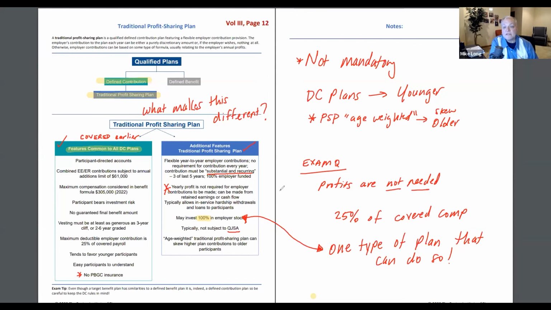Most of us found that the CFP exam was pretty easy to go from four answer choices down to two, and then it was an absolute bear to pick from the remaining two. So for retirement plan suitability questions, the better you are at that knockout process, which means the more you understand these unique features, the better you're going to get down to one correct answer choice. So what's the solution here? Write it out. You've got to write them out, and then you've got to start contrasting one against the other.